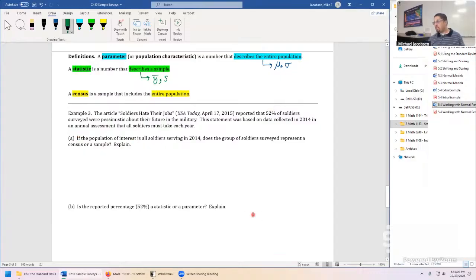It says, if the population of interest is all soldiers serving in 2014, does the group of soldiers surveyed represent a census or was it a sample? What would y'all say for this one? Do we have a census or just a sample in this particular problem?